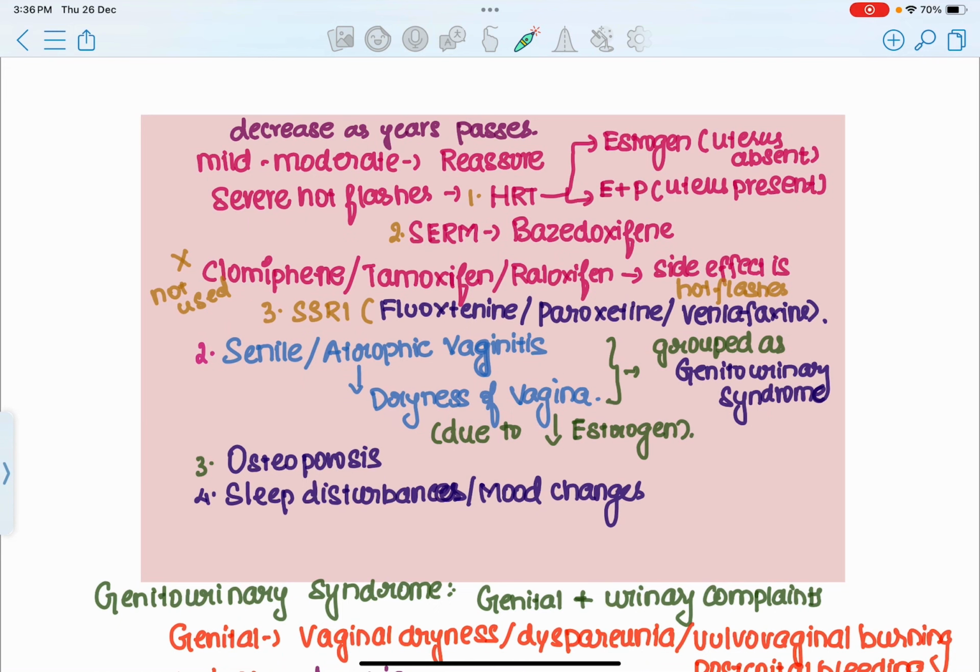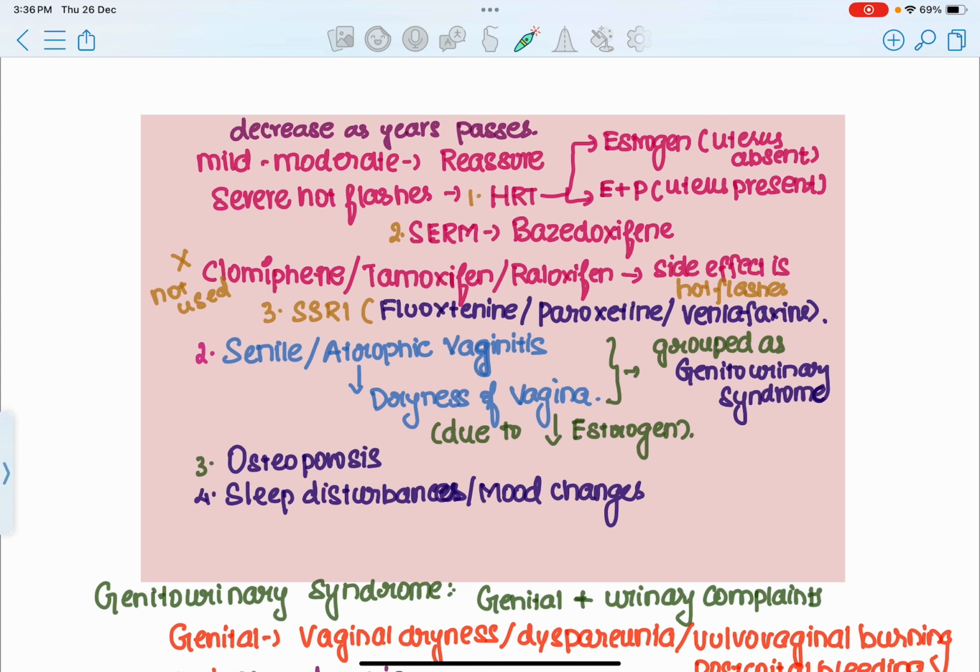Is that clear? Yes. The most important point is that once the female experiences menopause, at the initial phase she might experience symptoms such as hot flashes. But as the years pass, the symptoms will eventually regress. The symptoms actually improve as the years pass. Is that clear? Okay. Now let's discuss the treatment of hot flashes.